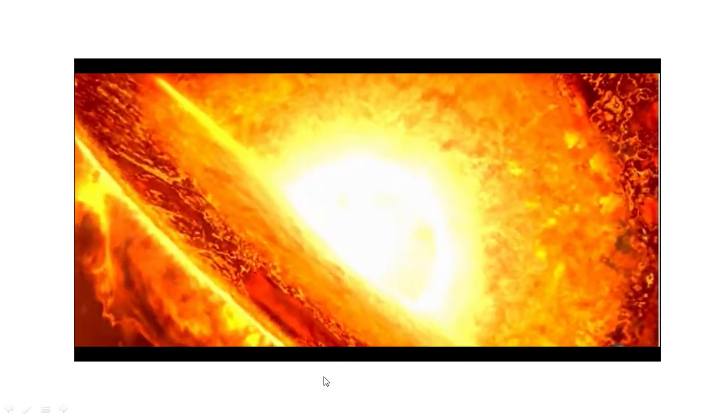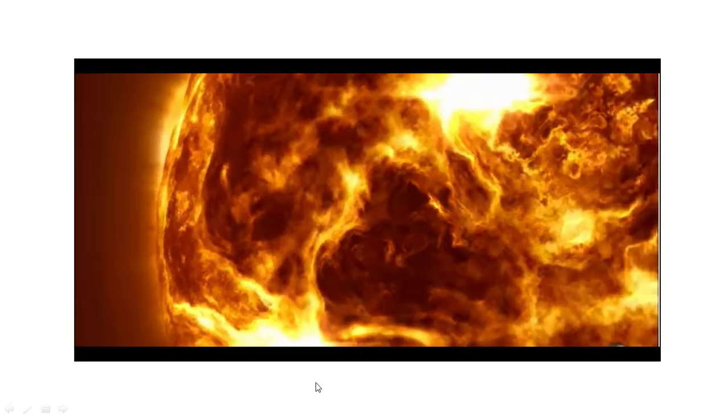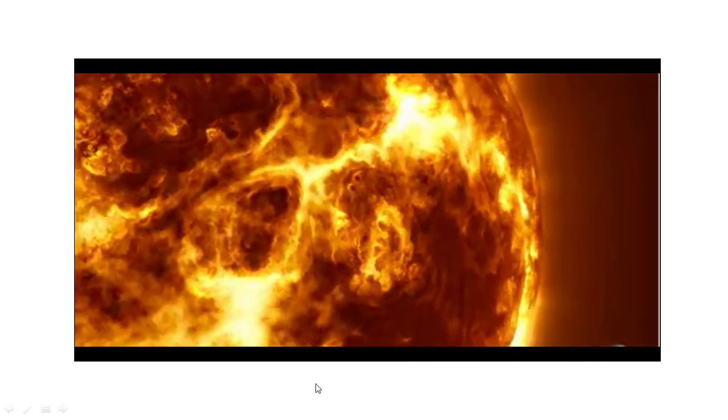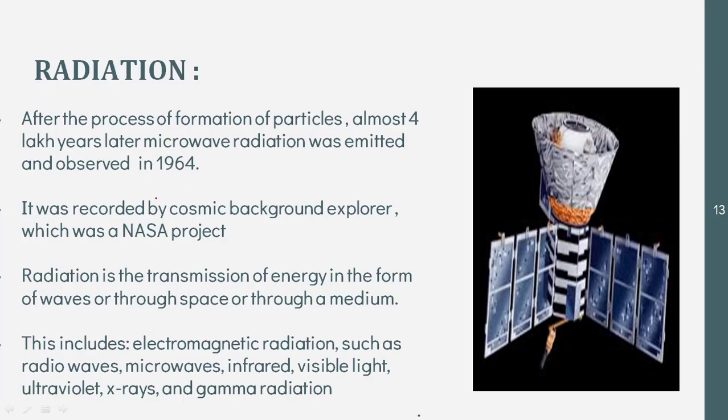So this is the sun, and over here you can see the kind of temperature which is available, and this is the temperature which helps in the nuclear fusion, and that is why only at the stars nuclear fusion is taking place. So now let's come to the third part of the lecture, that is the radiation. So what is meant by the radiation?